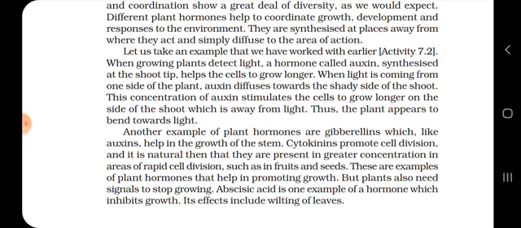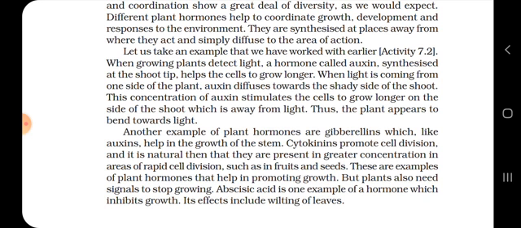But as we all know, at a certain age or a certain interval of time, the plant stops growing. Plants also need signals to stop growing. And one example of it is abscisic acid. See students, abscisic acid is one example of a hormone which inhibits growth. Inhibits growth means it will stop the growth.